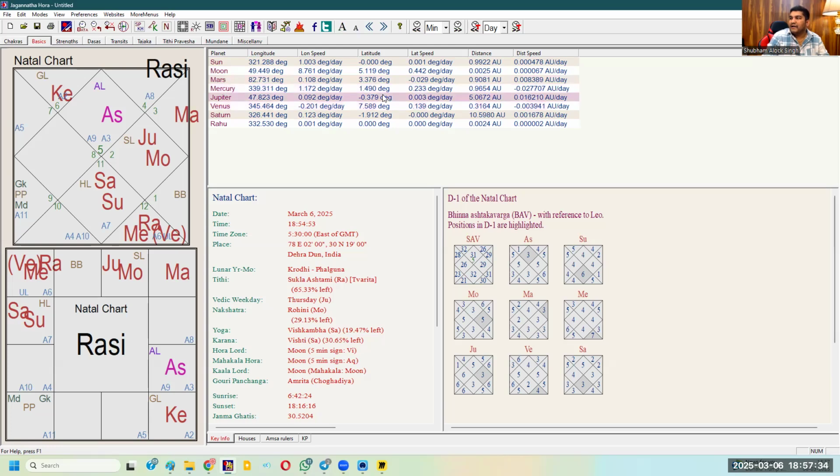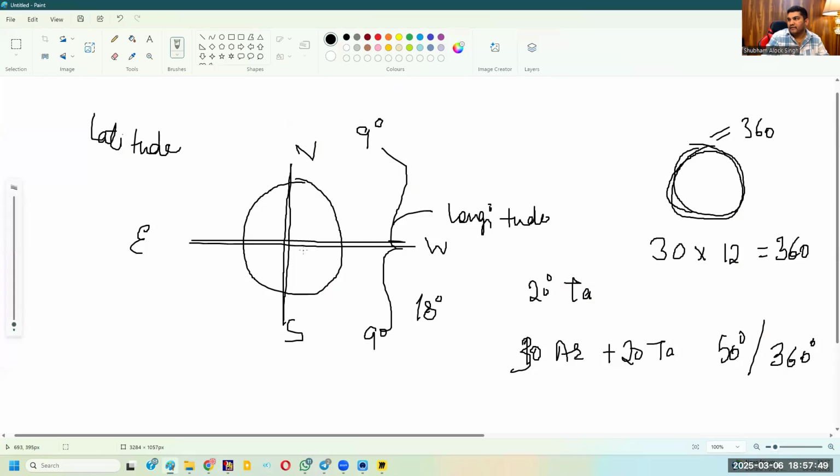you see Jupiter is minus 0.379, Saturn is minus 1.912. This minus means in south direction, in the lower part, right? Minus represents south. So Jupiter is in 0 degrees in south and Saturn is in 1 degree in south. Minus means below. So south is below, north is up.